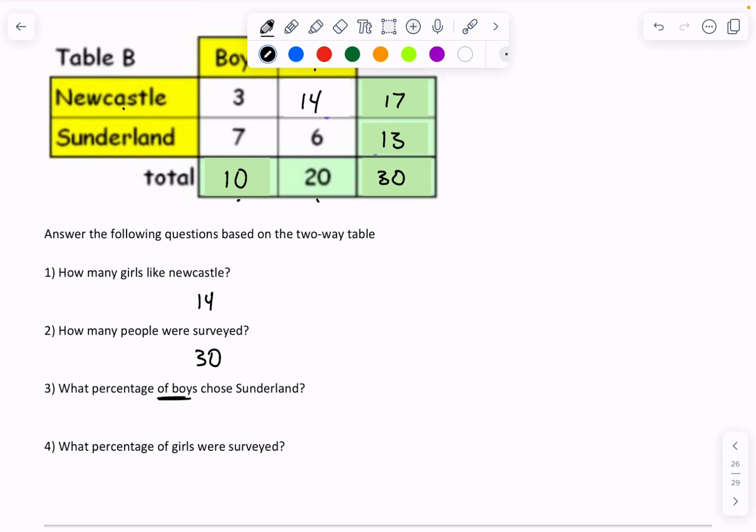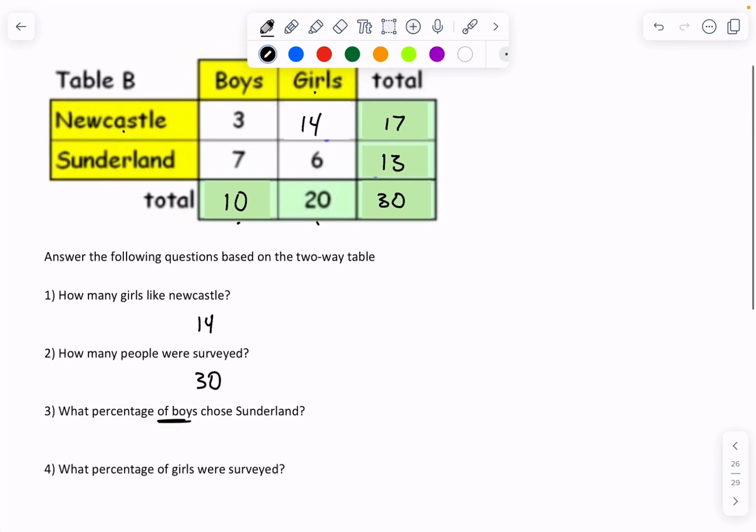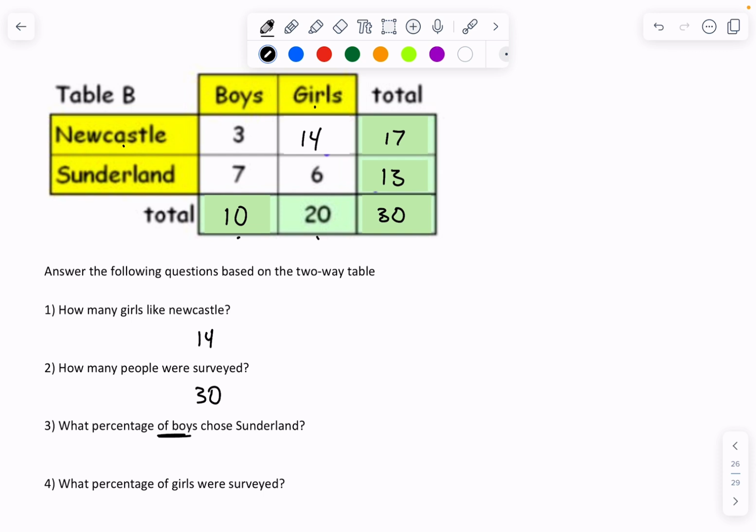Percentage of the boys that chose Sunderland. So Sunderland of the boys is 7, and there were 10 boys surveyed total, which is, well, not approximately. This one's exact, unlike the last slide. I get 0.7. Now, if I move this decimal point 2 places, that gives me a percentage of 70%.